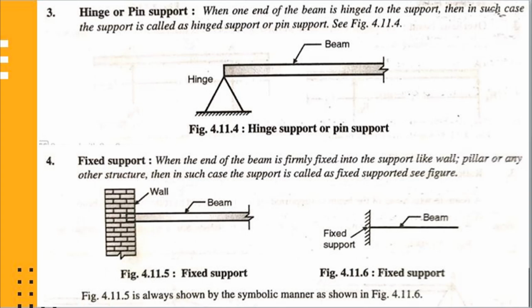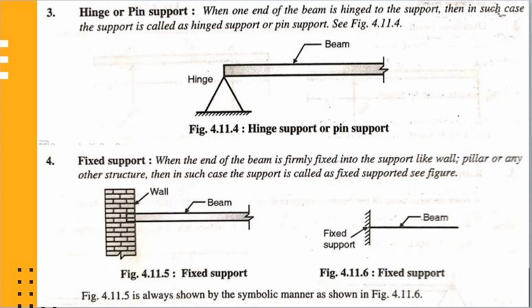And last, number four is the fixed support. When the end of a beam is firmly fixed into a support like a wall, pillar or any other structure, then in such a case the support is called a fixed support. Please refer to figure number 4.11.5 and figure number 4.11.6. Figure 4.11.5 is always shown in symbolic manner as shown in figure 4.11.6.